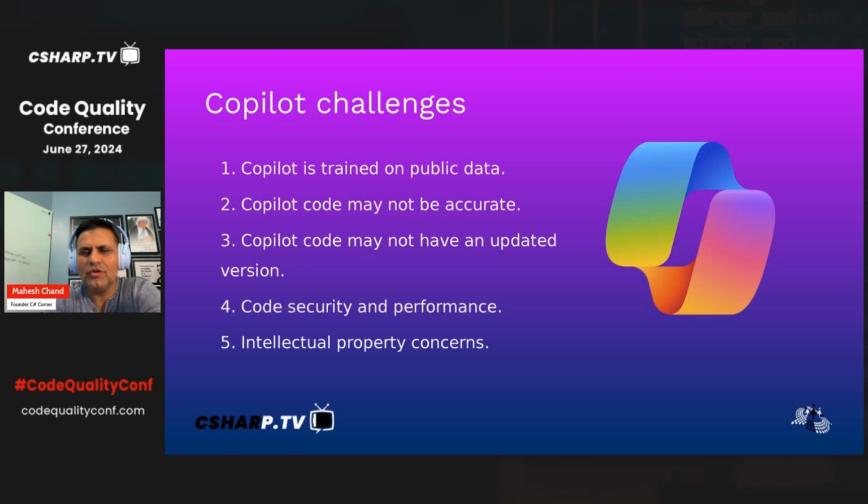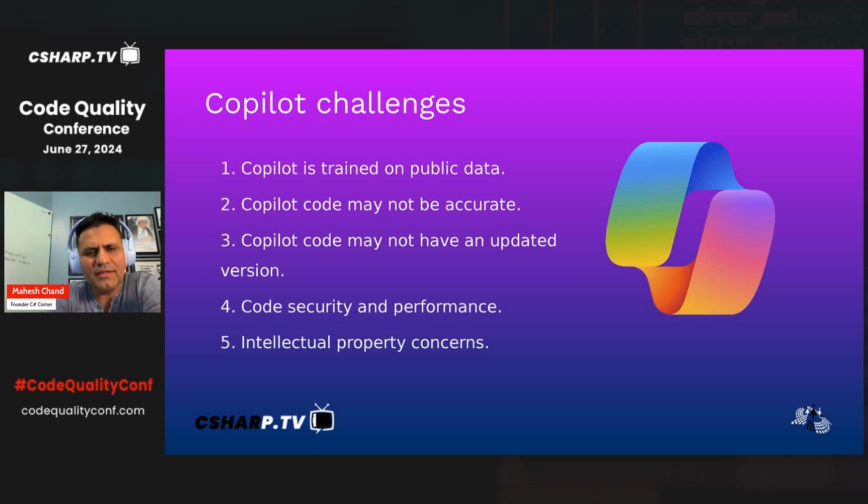They have to release certain features, so they don't have enough time to think about security, performance, and best practices. That's where Copilot can also help you.